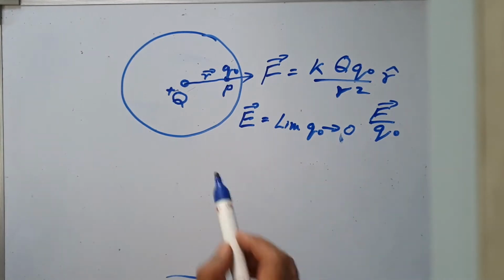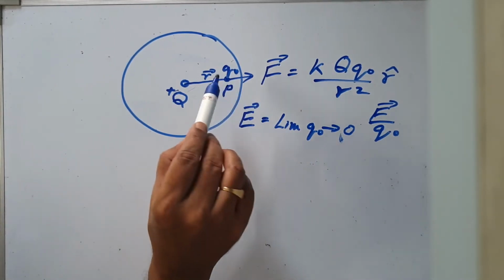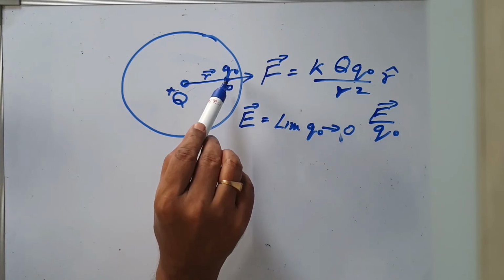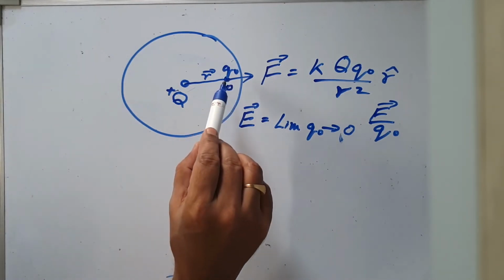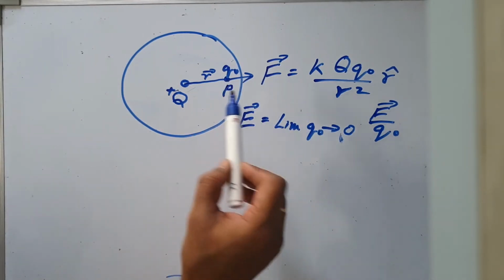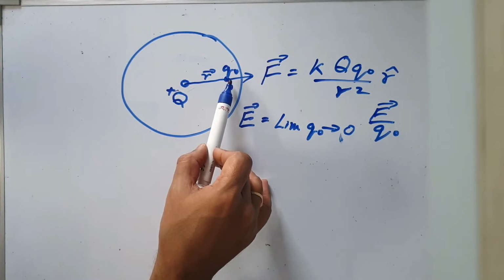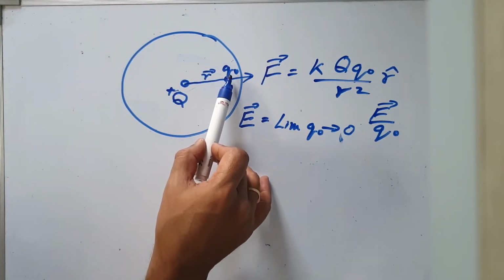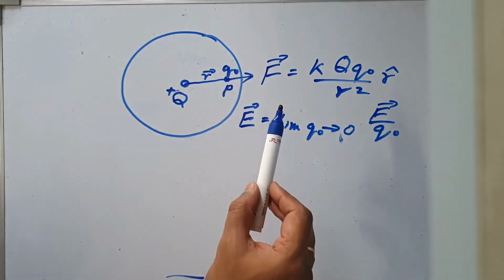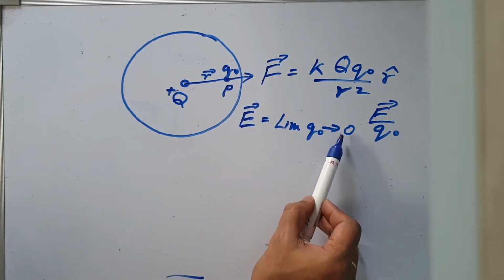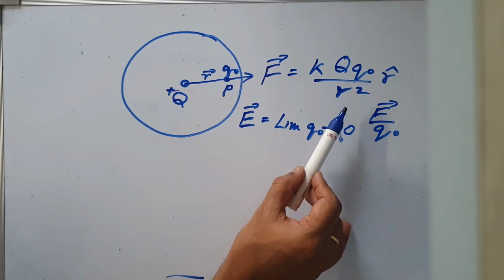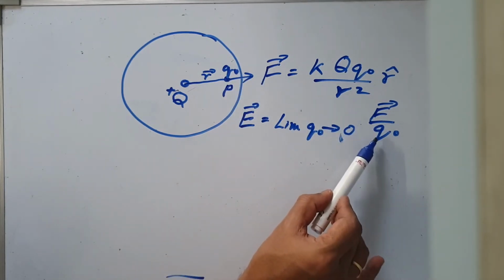So what is this? Intensity of electric field. We are calculating the force acting on unit charge placed there. What is unit charge? 1 coulomb. But 1 coulomb of charge is too large a value that if I place 1 coulomb here, it will repel this charge away because it has its own field. So I place a very small positive test charge, q naught, which is approximately 0, find the force acting on it and divide that force by its own charge.